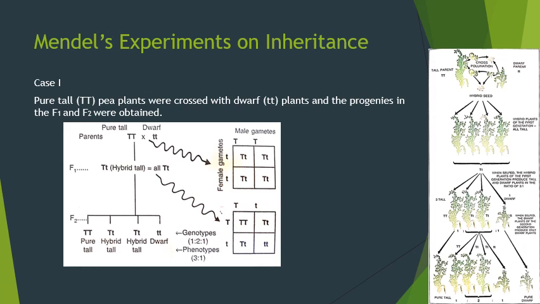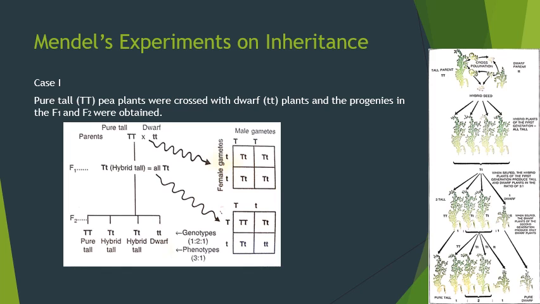Children, let us work out this monohybrid cross by taking into consideration just one pair of contrasting character. So in this case, we consider the height of a plant, pea plant, will have tall plants and dwarf plant. So one parent is tall and the other is dwarf, that is short. Here we see tall parent will have capital T, those are homozygous dominant alleles, and the dwarf will have small t, that is homozygous recessive.